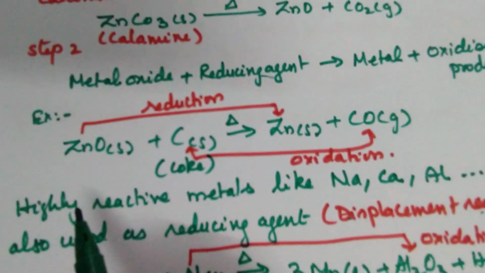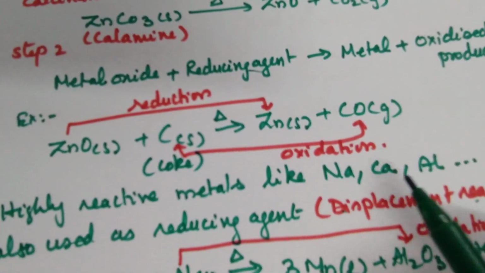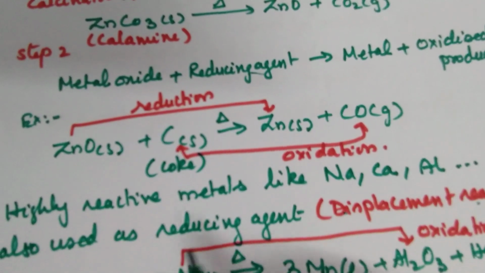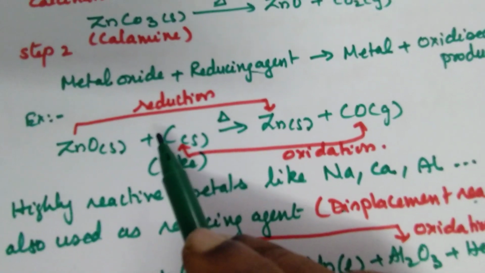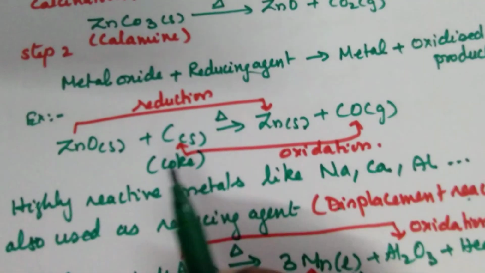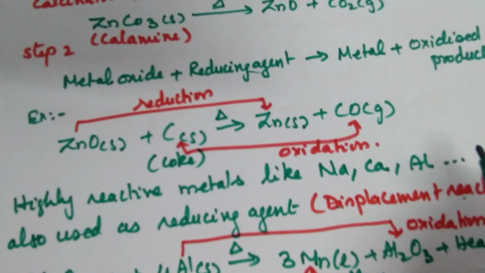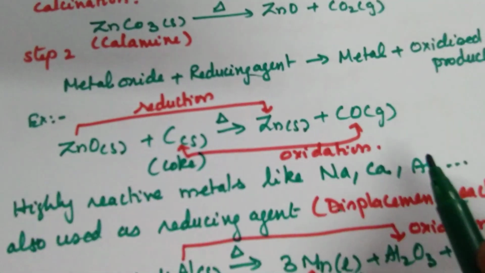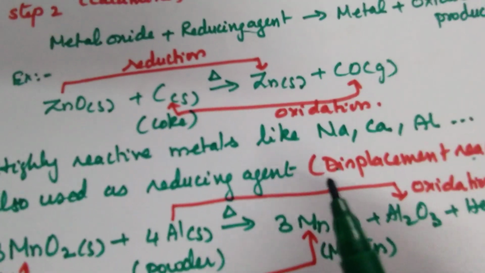Highly reactive metals like sodium, calcium, aluminium can also act as reducing agents. Carbon is a non-metal, but we can use even a highly reactive metal as a reducing agent because they will take up the oxygen easily. Let us see an example for that also.